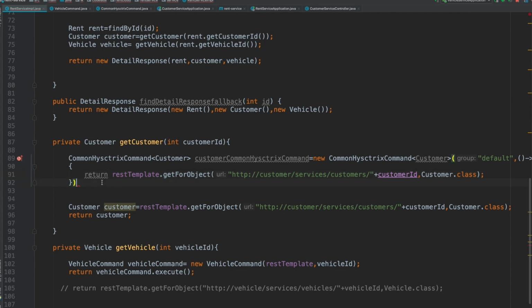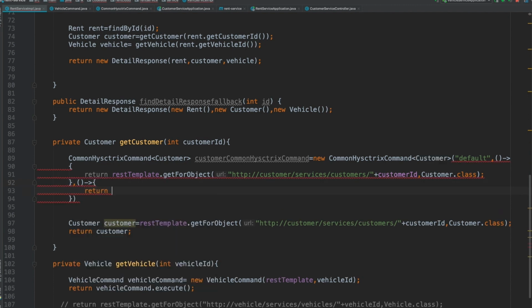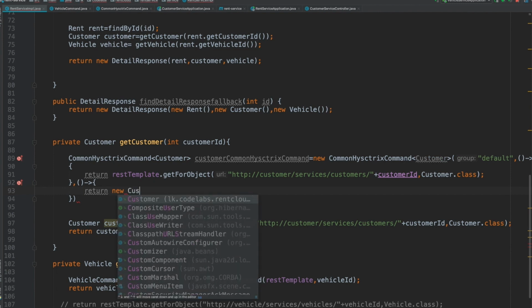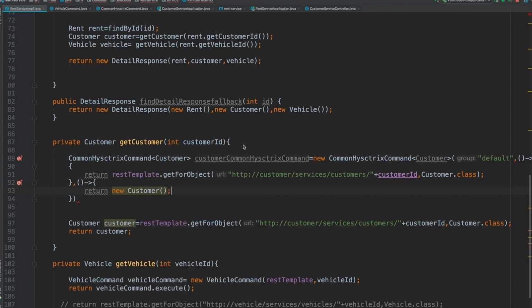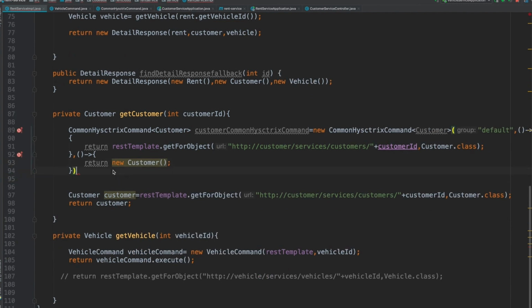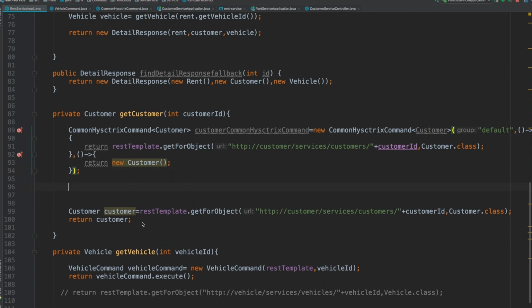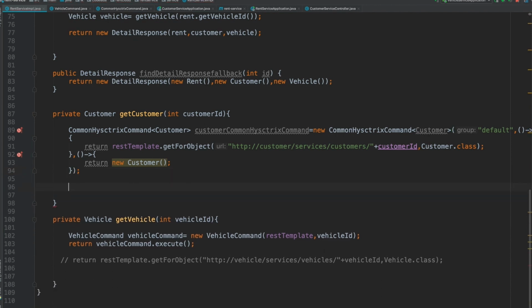Okay, and here I'm going to return new customer. Okay, I'm going to do the same technique here, right? So that's all, and from here now I don't need these two, right?